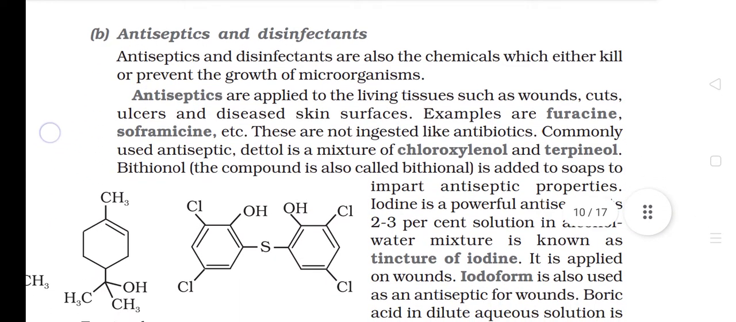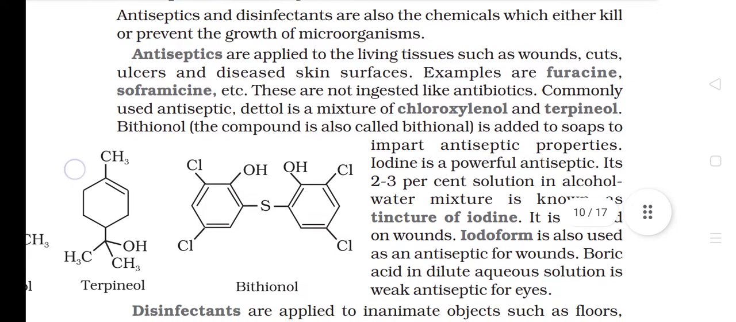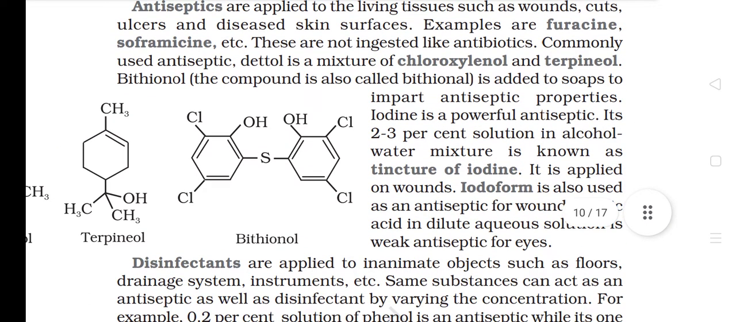B. Antiseptics and disinfectants. Antiseptics and disinfectants are also chemicals which either kill or prevent the growth of microorganisms. Antiseptics are applied to living tissues such as wounds, cuts, ulcers, and diseased skin surfaces. Examples are furacin, soframycin, etc. These are not ingested like antibiotics. The commonly used antiseptic Dettol is a mixture of chloroxylenol and terpineol. Bithionol is added to soaps to impart antiseptic properties.